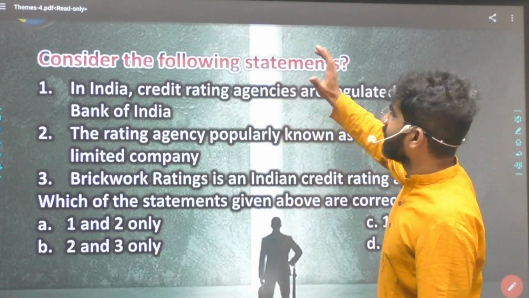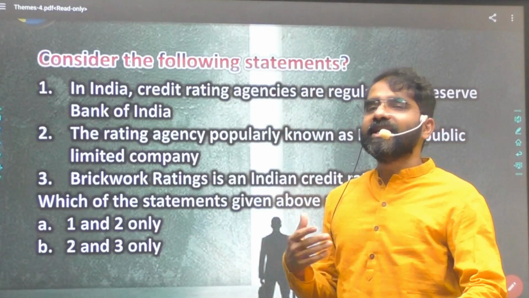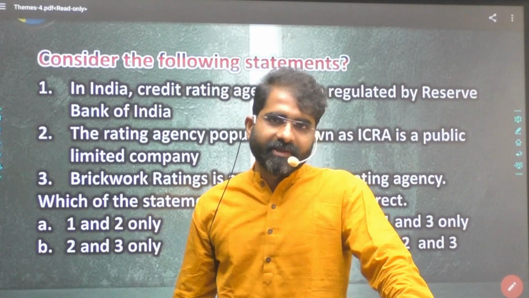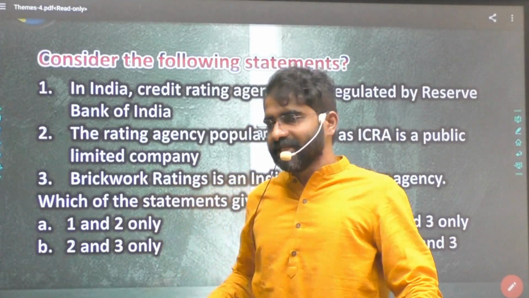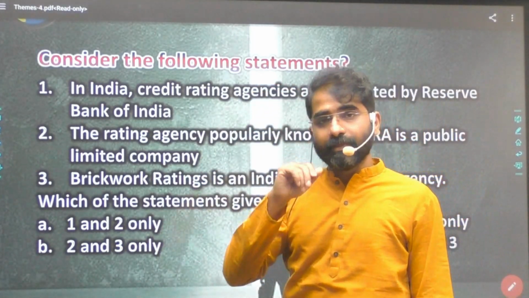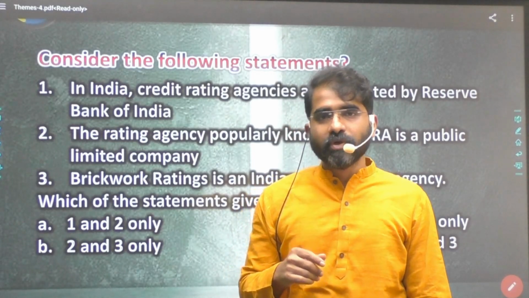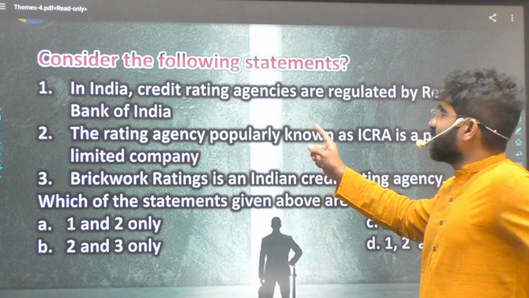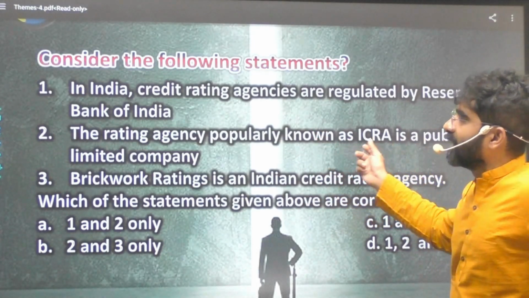Now, this is about credit rating agencies. We generally read about credit rating agencies, but we don't do some research on them. Credit rating agencies are regulated by SEBI, not RBI. Very important. So who is regulating a credit rating agency becomes very important. The rating agency popularly known as ICRA is a public limited company.